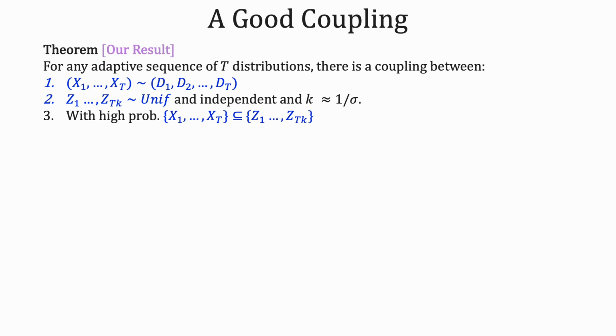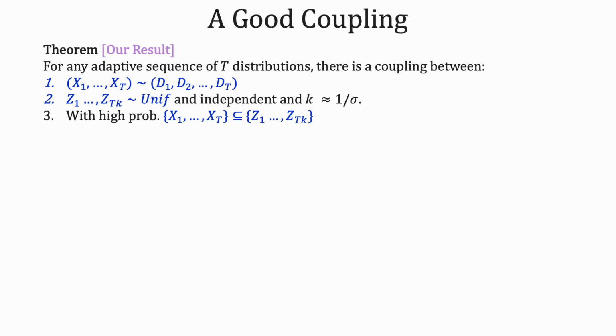Let us formally look at our coupling result. For any sequence of T adaptively chosen distributions, there is a coupling such that x1 to xT are drawn from the smooth distributions, and z1 to zkT are independent and drawn from the uniform distribution. Here, k is approximately 1 over sigma.